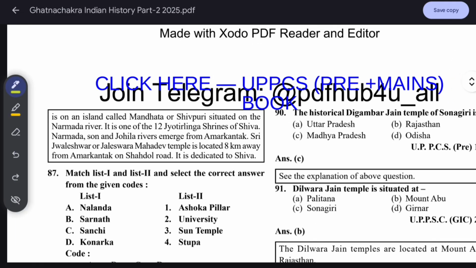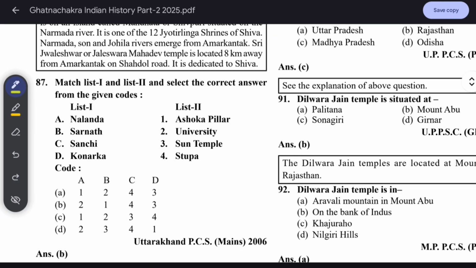It is on an island called Mandhata or Shivpuri situated on the Narmada river. It is one of the 12 Jyotirlinga shrines of Shiva.